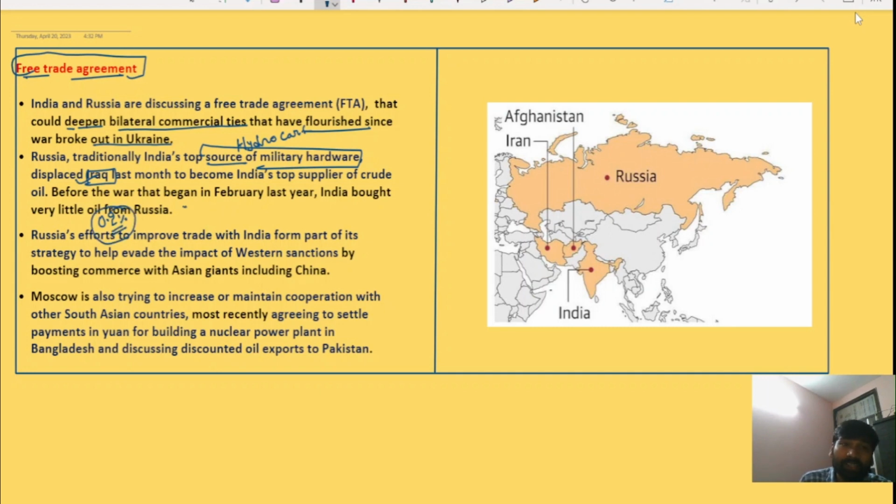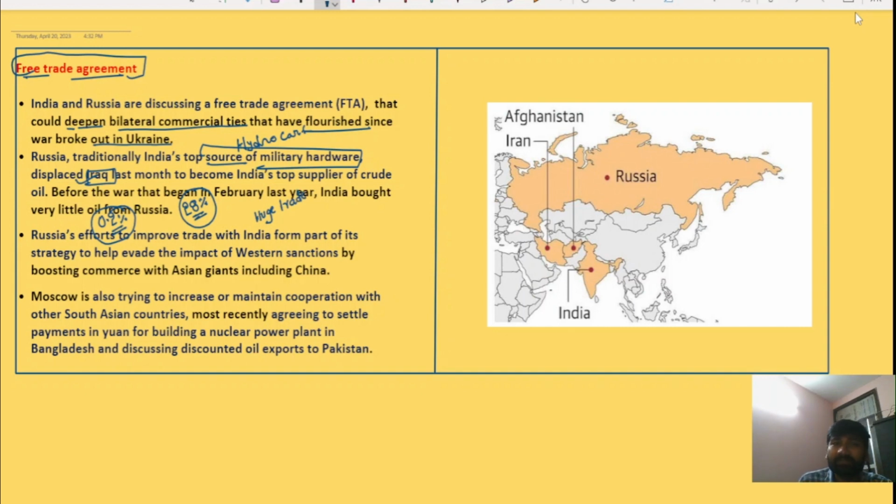But now it is around 28% of India's total oil imports. So there has been a significant surge in imports from Russia, and because of this there has been a huge trade imbalance between Russia and India.